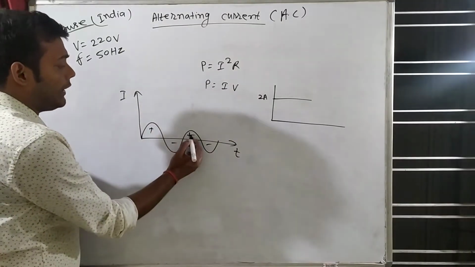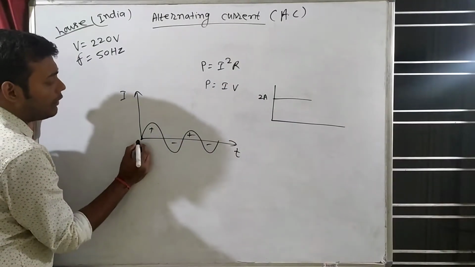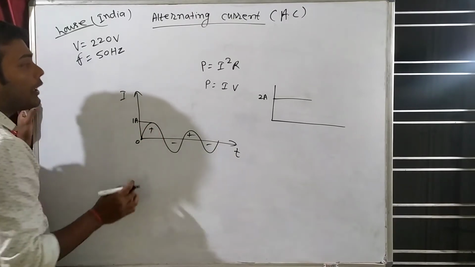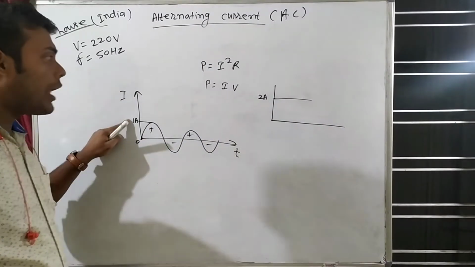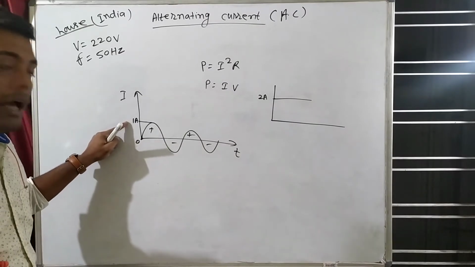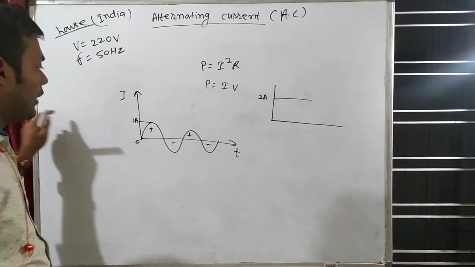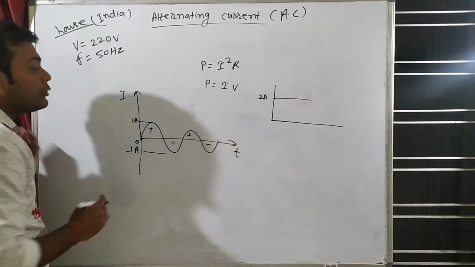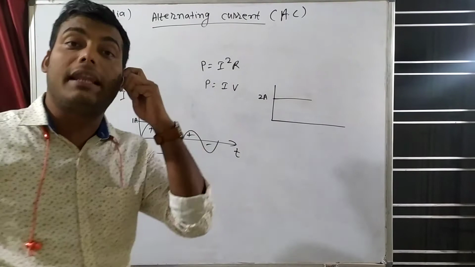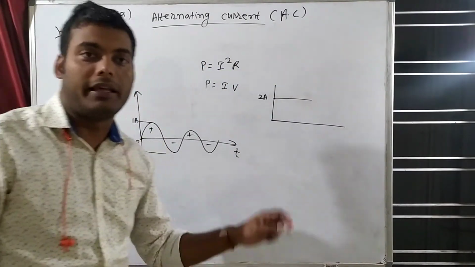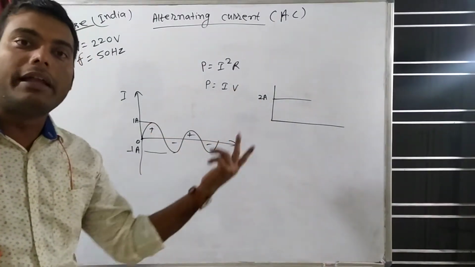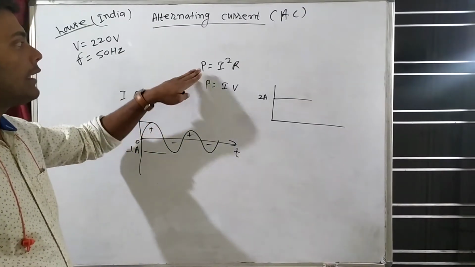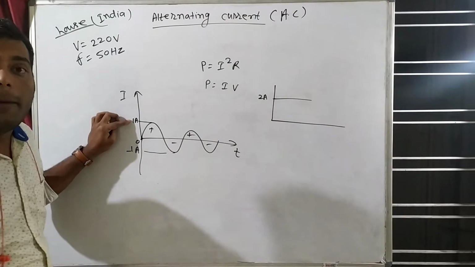Now see, how much current should I take? Suppose here is 0 ampere, here let's say 1 ampere, and here minus 1 ampere. For calculating power in direct current there is no problem, you just put the value and calculate power. But in alternating current, should I put 1 ampere squared?